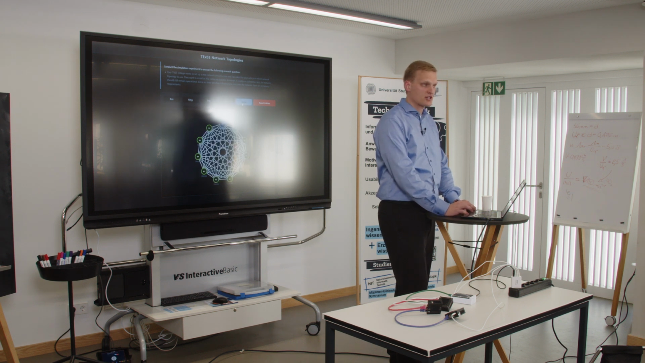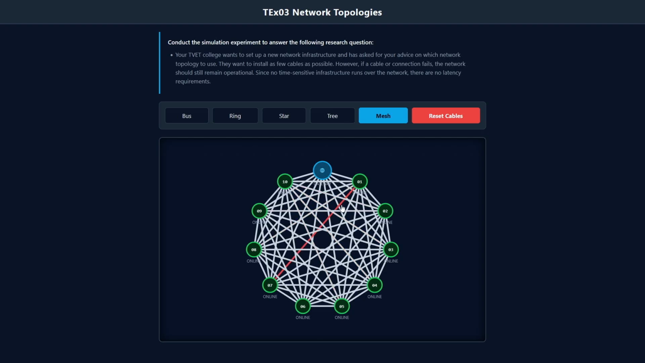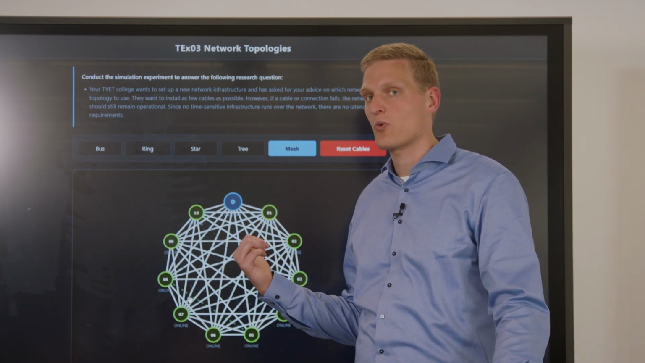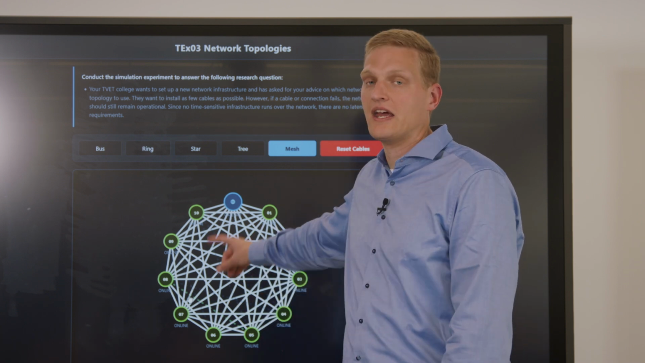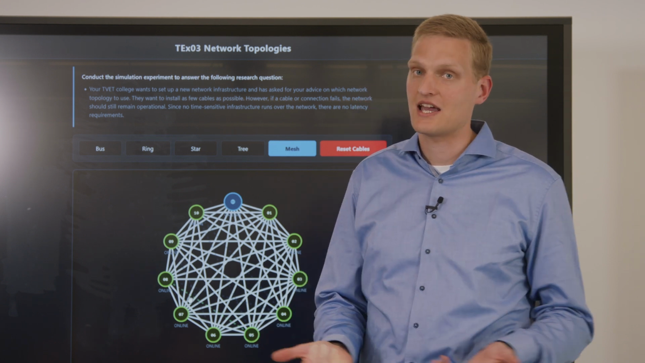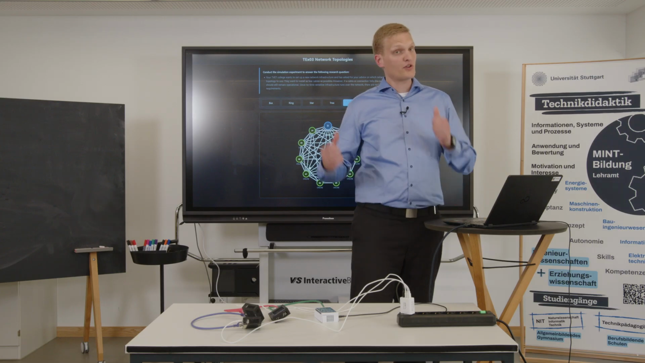And the last one is the mesh. So now you can see here are nearly hundreds of cables. And if we delete some of them, nothing happens. So to say, all 10 clients are still functional, are still online. So we need to cut off really a lot of cables to get one of the clients not functioning anymore. But this is not a solution for our research question. Why? Because we've got so many cables and we said we want to save money, we want to use as few cables as possible.